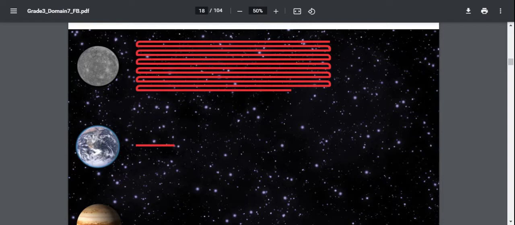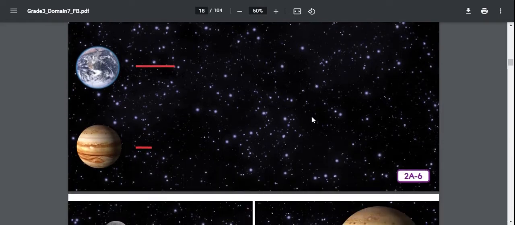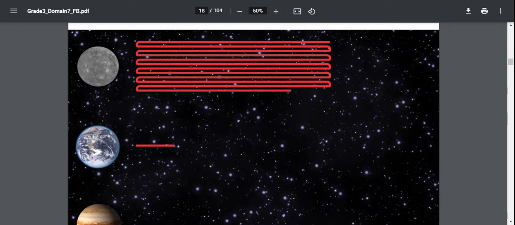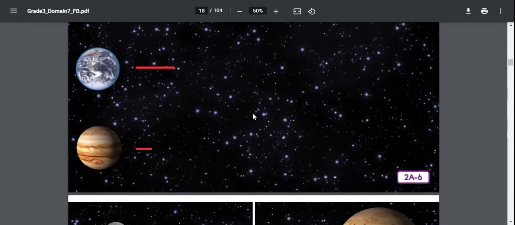One day on Mercury takes about 58 Earth days because Mercury rotates on its axis very slowly. Jupiter's rotation, on the other hand, is much faster, clocking in at about 1 Jupiter day for every 10 Earth hours. So this bar represents a day. This is an Earth day. That's a Mercury day. This is a Jupiter day.